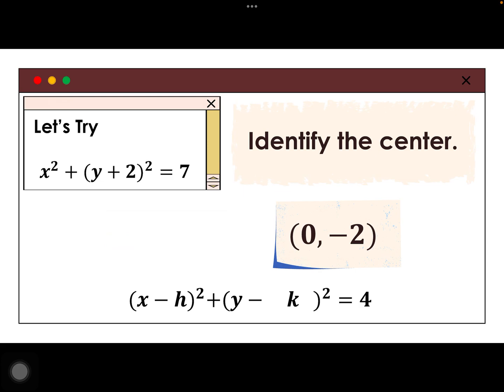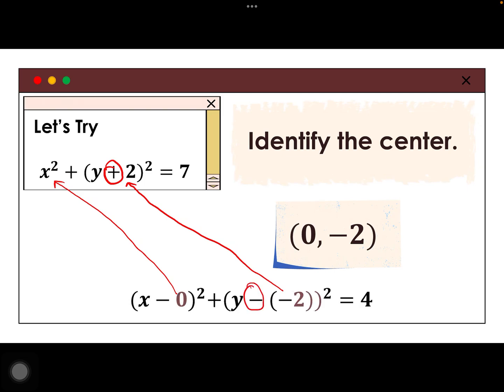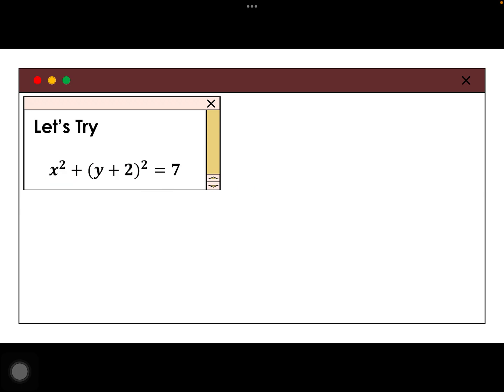Ulitin natin ang ating equation, x minus h squared. Pero dahil wala namang katabi ang ating x doon, so automatic 0. While for the y, we have there y minus k squared. Pero ma'am, positive yun eh. So, tingnan nyo lang po nangyari, ha. O. Diba? To get that positive, mag-change lang siya ng sign. So, ibig sabihin pala, i-change mo lang yung sign ng nandoon sa original equation for you to get the center. Okay? Sorry, hindi to 4. It should be 7.